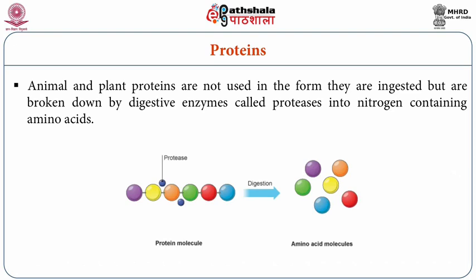Then coming to animal and plant proteins, they are not used in the form they are ingested, but they are broken down by digestive enzymes such as pepsin. The complex proteins consumed from either animal or plant sources are broken down into smaller components called amino acids, and these amino acids are easily absorbed in the body through the intestine. The digested amino acids are used in various functions as required by the body. Protein also aids in the formation of antibodies, which enable the body to fight infection.